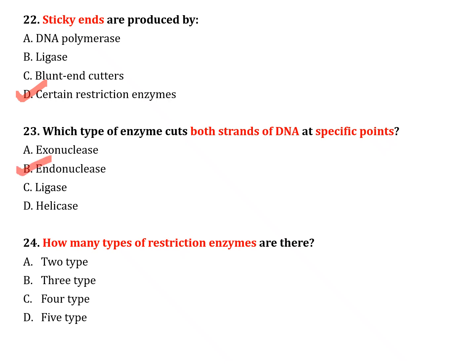The next question, number 24. How many types of restriction enzyme are there? Option A, 2 types; option B, 3 types; option C, 4 types; option D, 5 types. The correct answer is option C, 4 types. These are type 1, type 2, type 3 and type 4.